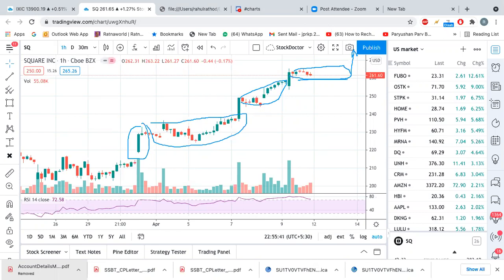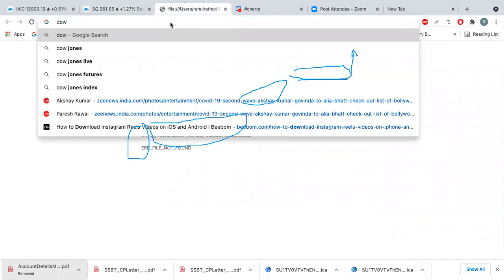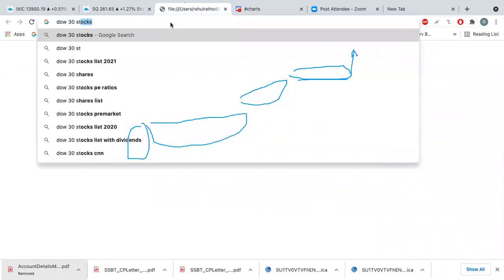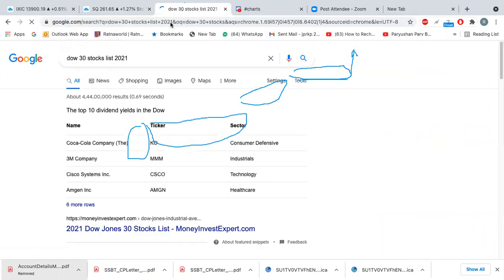How do you find which stock to get in when Nasdaq or Dow Jones is in an uptrend, as not all stocks move the same as the index? This is a nice question. You need to do a kind of small analysis. Here you need to google it, like Dow 30 stocks, right?